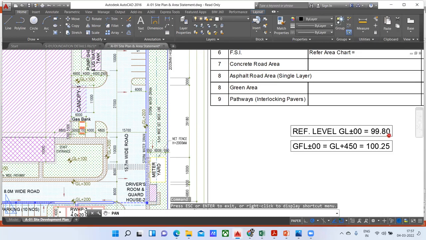It depends from place to place. Whatever the RL is in your particular area, based on that, they have taken this. Again, the surveyor is going to give this. Got it? So this much is clear. Now this is the GFL level. Let us say this is my ground level, and above this I want to construct a house.